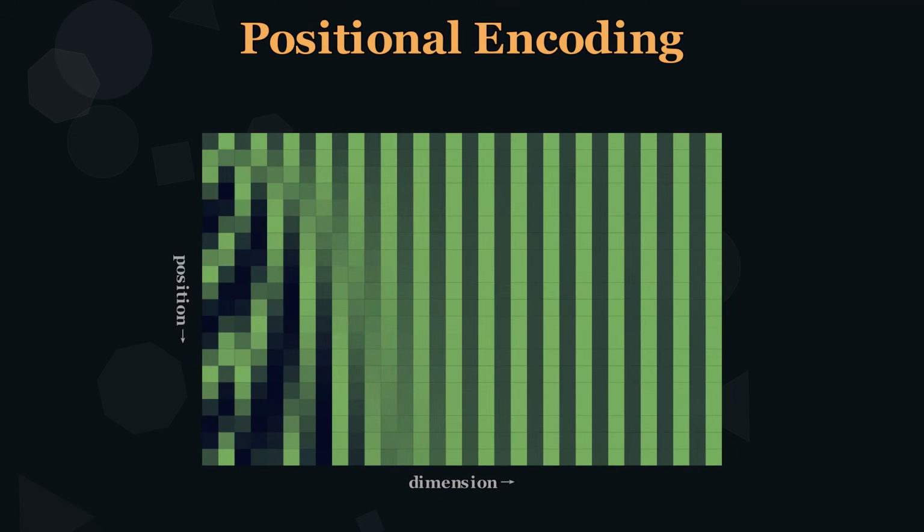Here's what this looks like as a heat map. Each row is a position. Each column is a dimension. The left dimensions oscillate rapidly. High frequency, capturing fine-grained position differences. The right dimensions change slowly. Low frequency, capturing coarse differences.